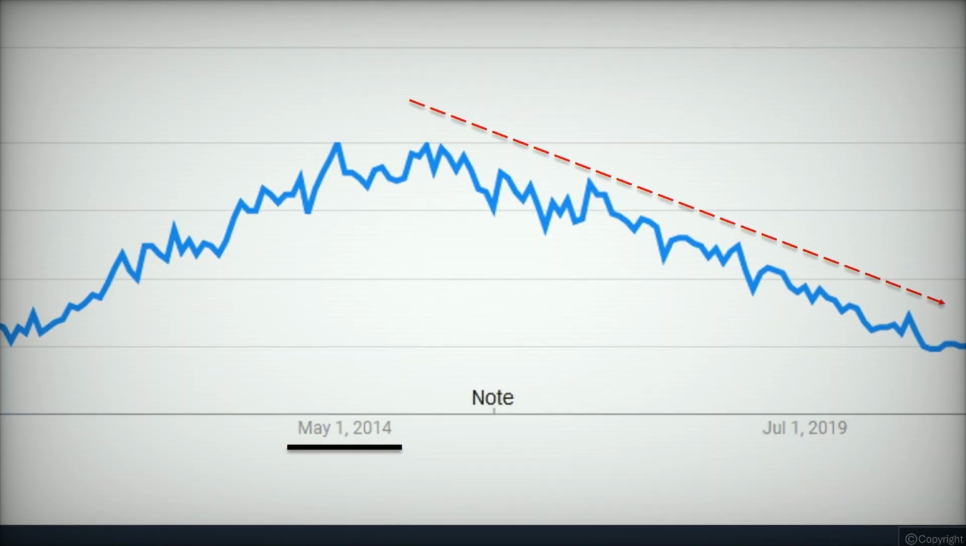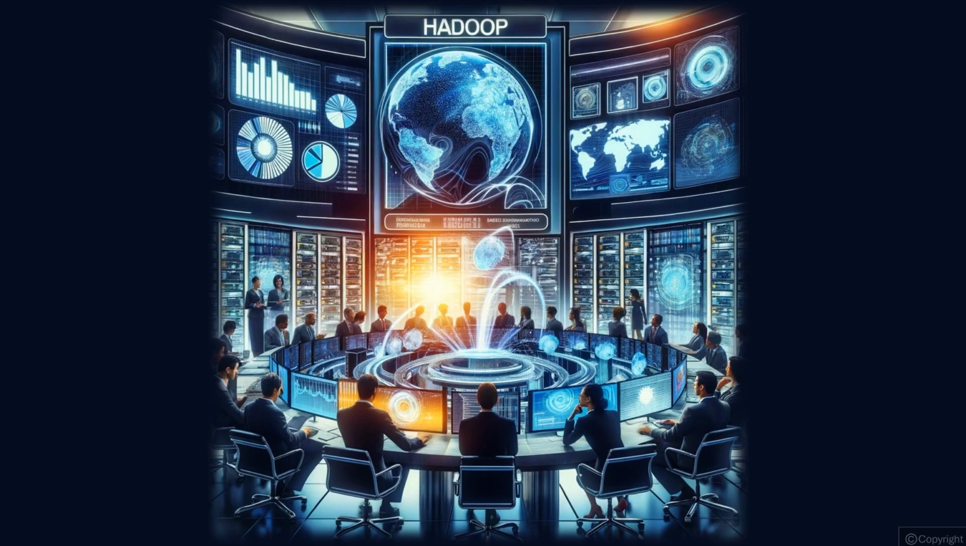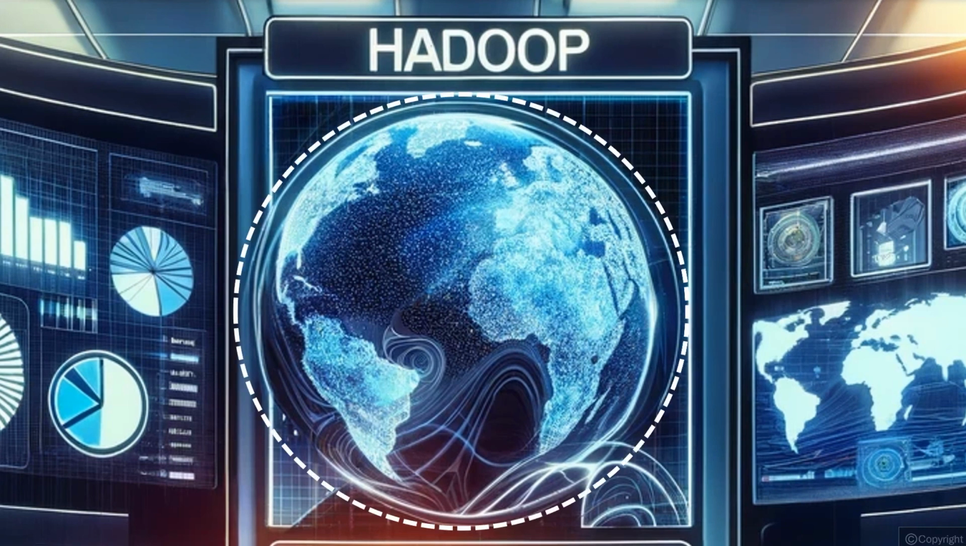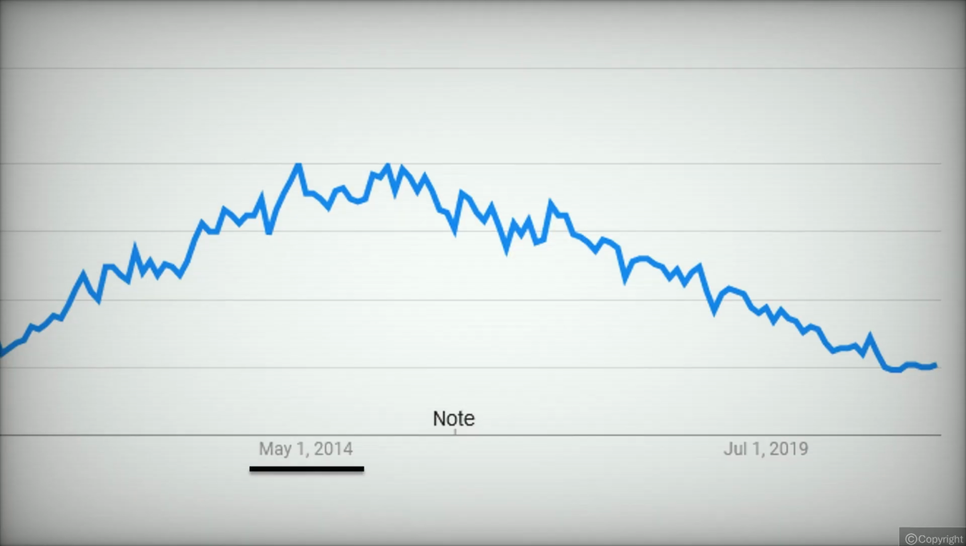And that brings up a very important question. Why did Hadoop lose its popularity? I mean, Hadoop was very widely adopted by the whole world and by the tech giants. What happened suddenly to Hadoop after Spark was launched and gained its popularity, that Hadoop lost its popularity?